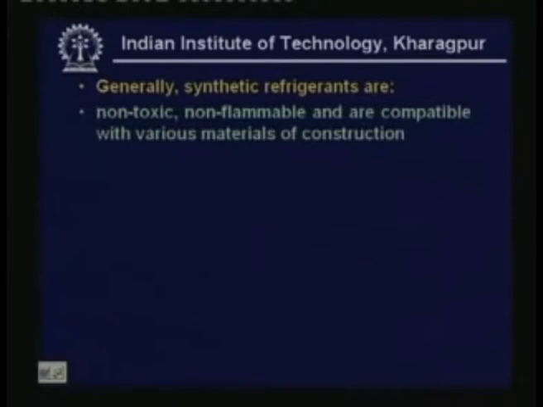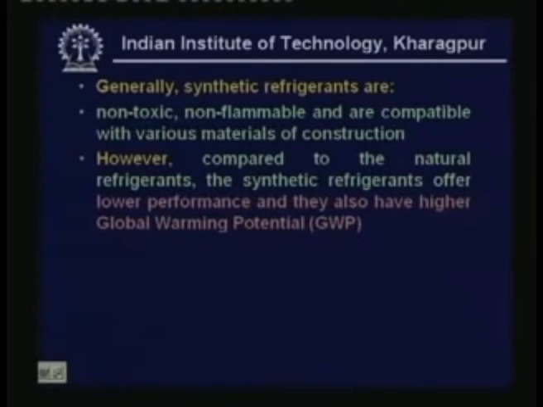Generally, synthetic refrigerants are non-toxic, non-flammable and are compatible with various materials of construction. So, these are the main advantages of synthetic refrigerants. However, compared to the natural refrigerants, these synthetic refrigerants offer lower performance and they also have higher global warming potential. Normally, you find that their COP values are much lower than the natural refrigerants, that means efficiencies are lower.